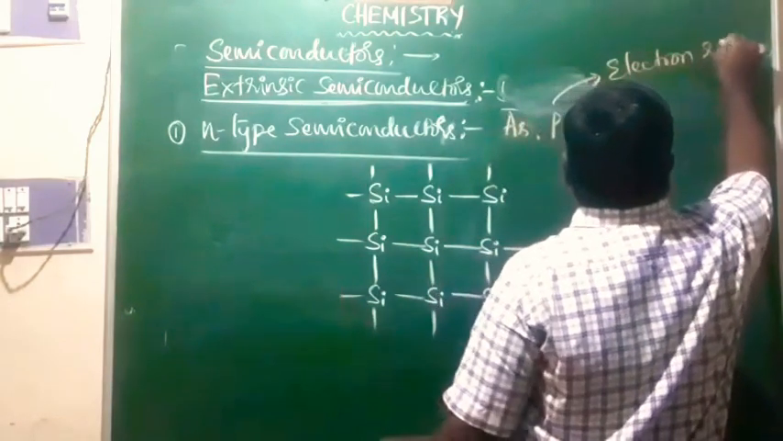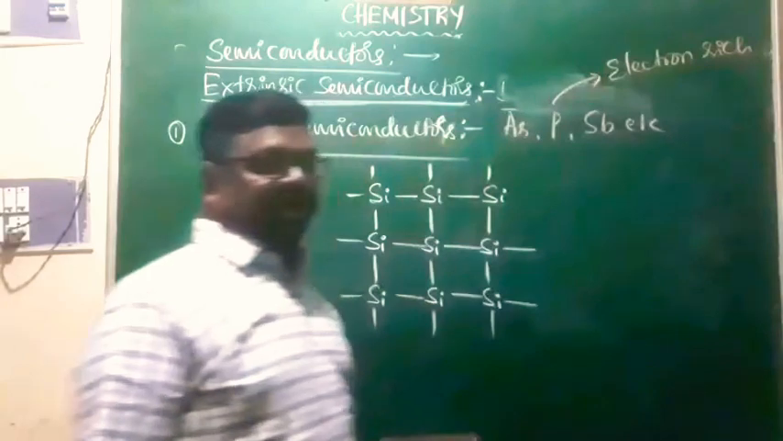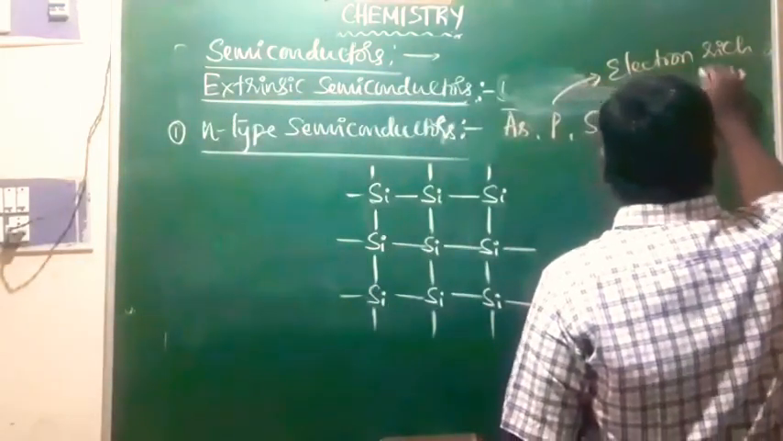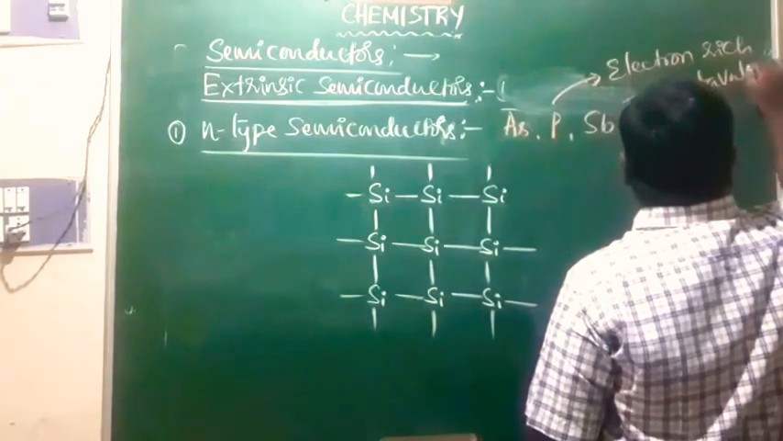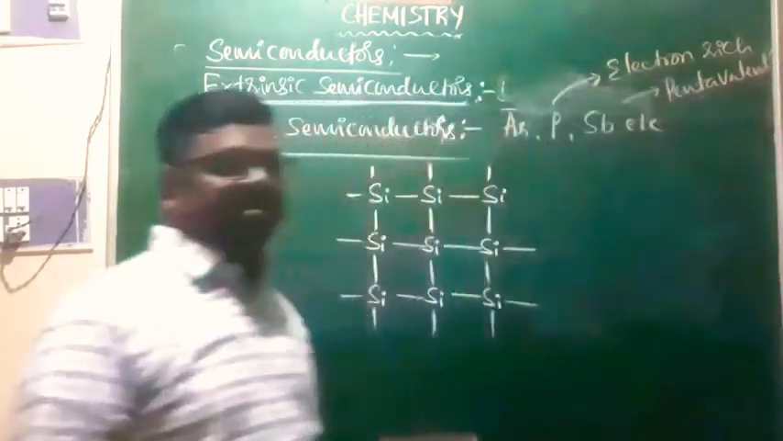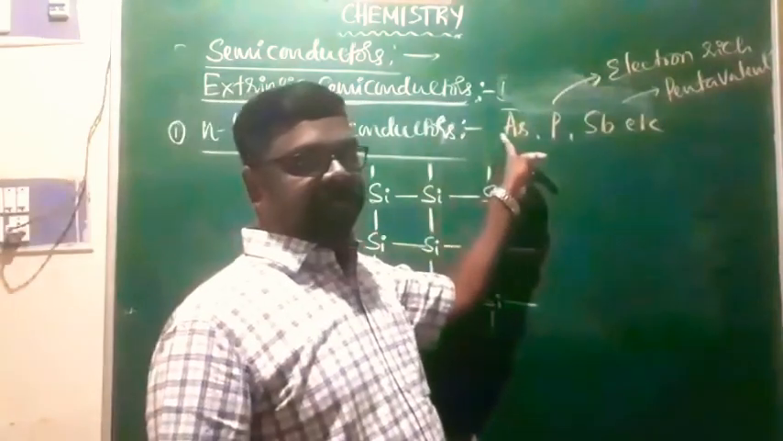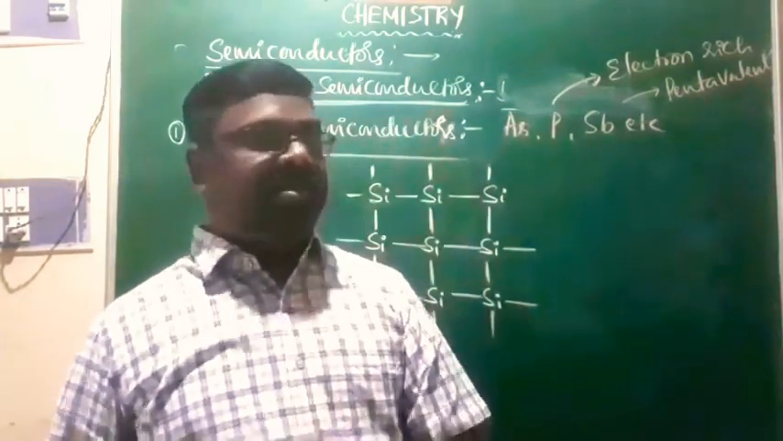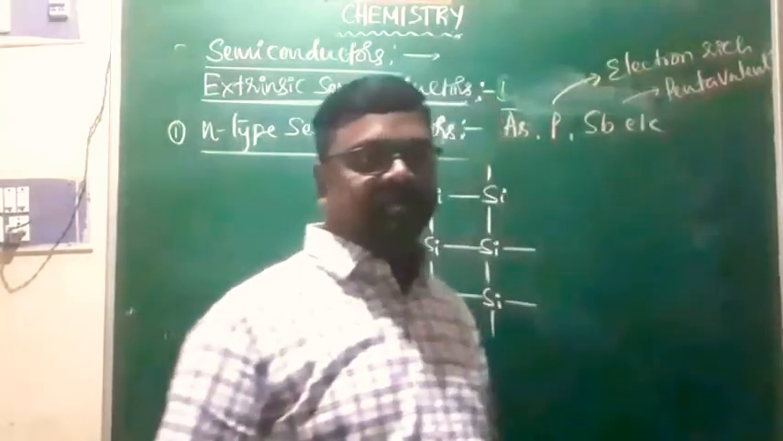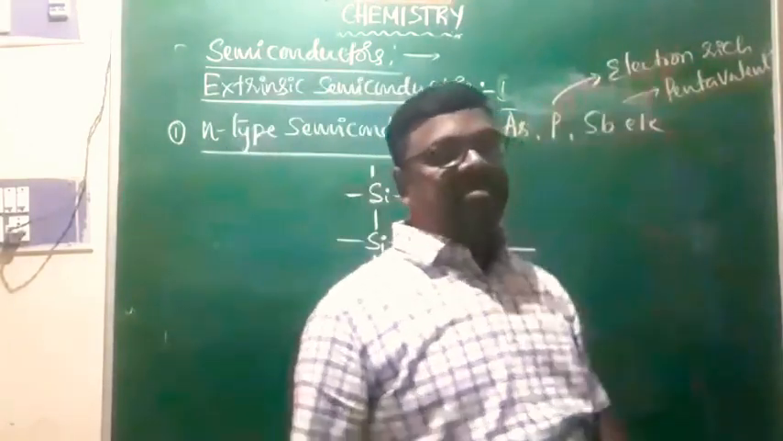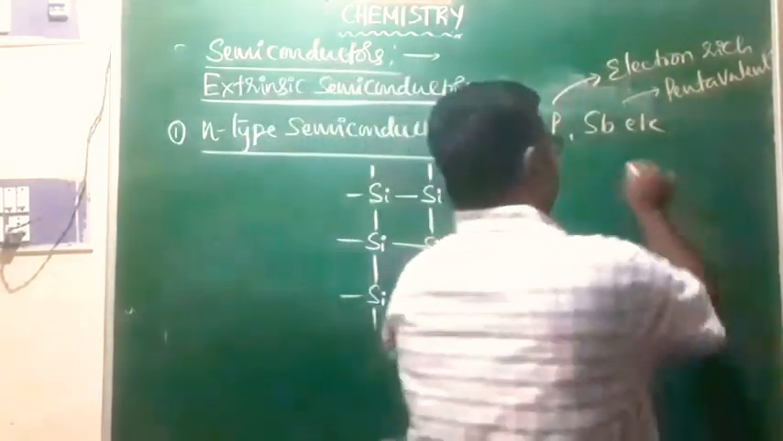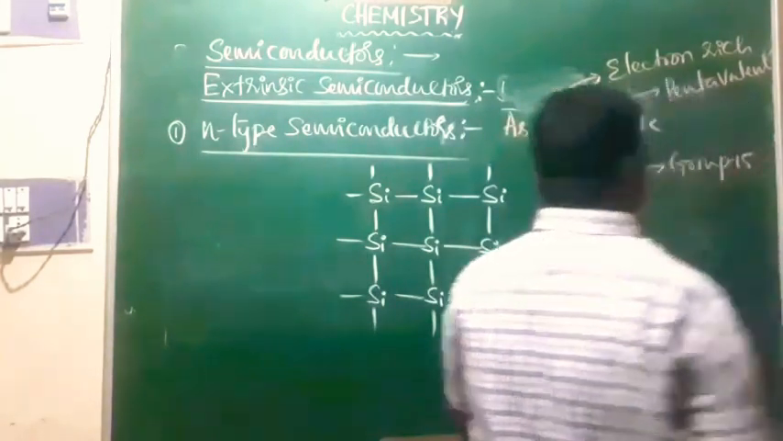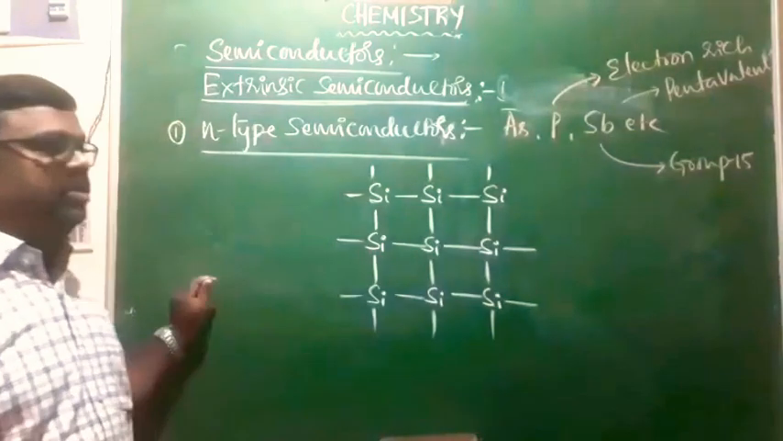electron-rich impurities. Or you can say they are pentavalent impurities, right? Means in these impurities, an atom is characterized by 5 valence electrons. That is pentavalent, therefore we call them electron-rich impurities. Or you can say they belong to group 15 of the periodic table. All these elements belong to group 15.